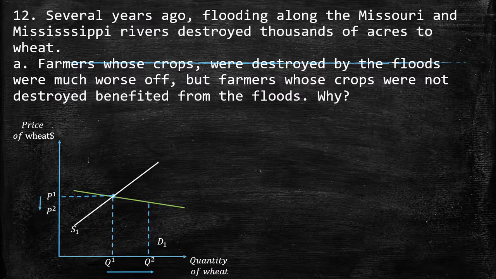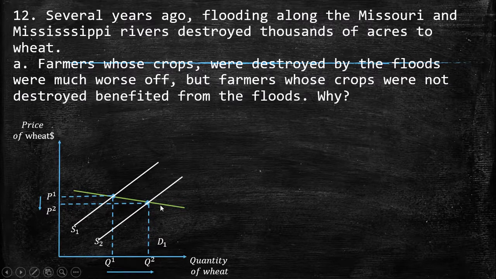I suppose an elastic demand because I know that there was an effect on the supply because of the flood. So the supply is going to shift to the left; here is going to be 1 and 2. So this is a shift to the left. And why did I put a demand which is elastic?